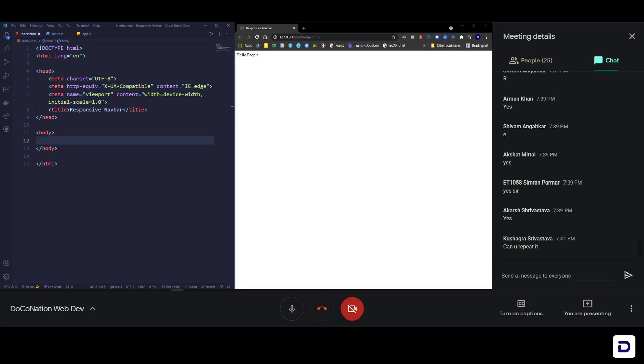We'll have a box like this, and inside that box, let me just use shapes instead of text, we'll have a logo. Let me make this of some different color, and then on this side we'll have our links. This is the basic structure of our nav bar.